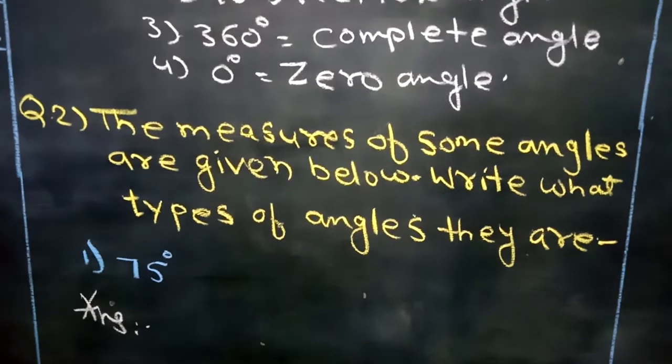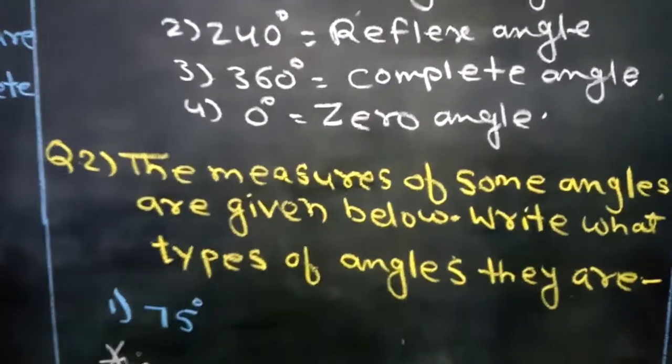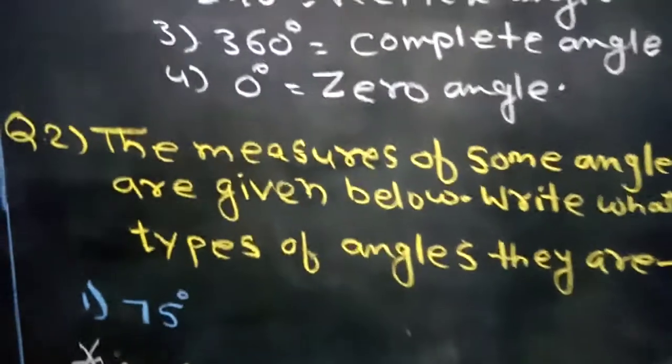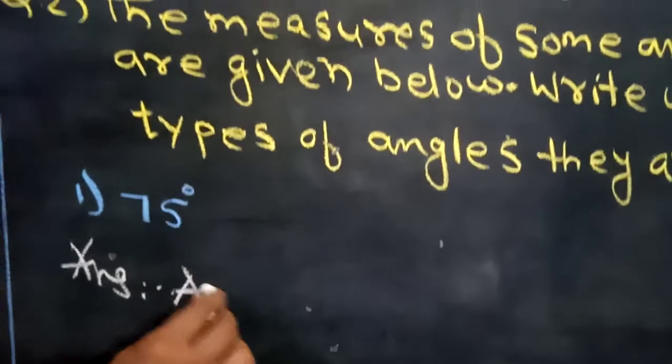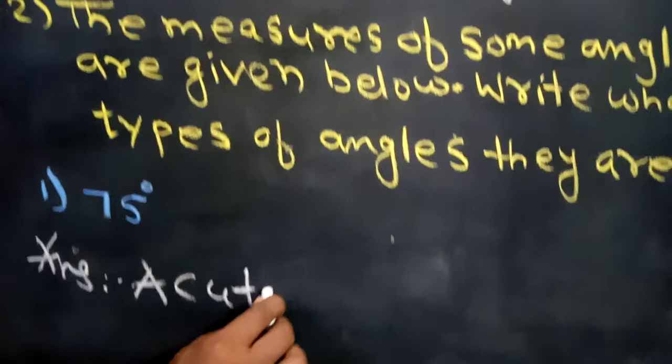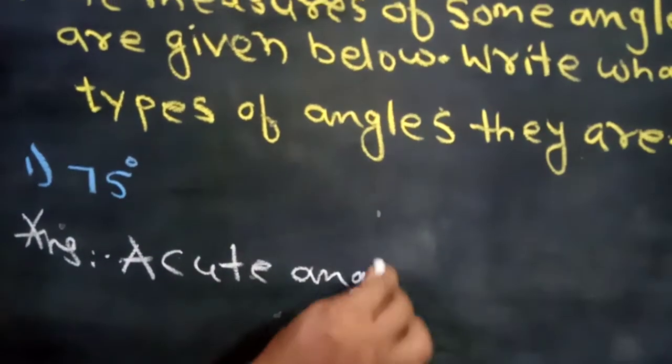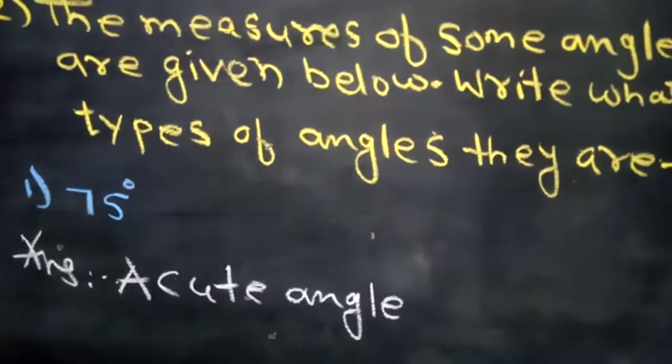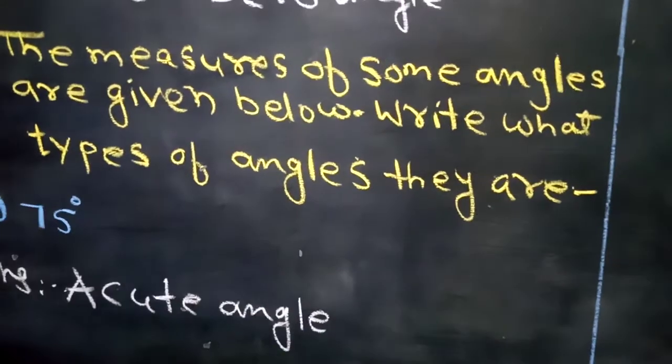So which kind of angle will this be? This will be an acute angle, because it is more than 0 but less than 90. So right here, acute angle. That will be your answer. Only that much you have to write.